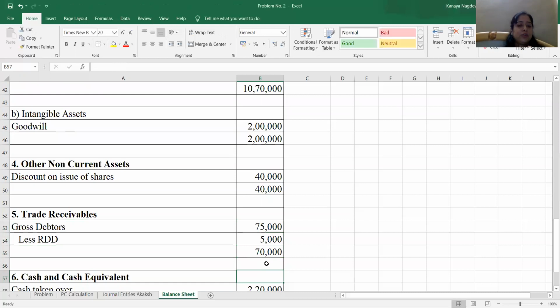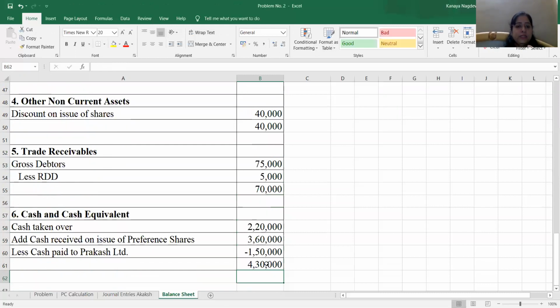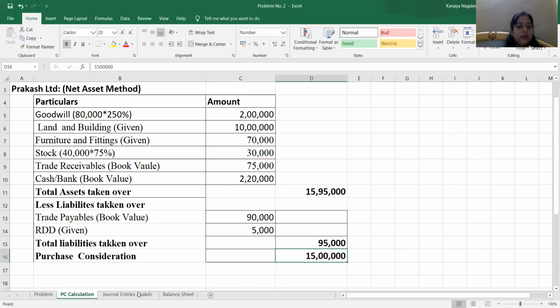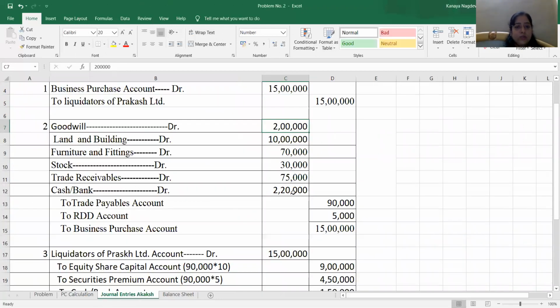Cash, we have to show a note. There were three entries related to cash. First, in the journal entries we have said cash taken over is 2,20,000. Cash is debited, so cash is our asset. It has a debit balance of 2,20,000. Whenever we credit it, we deduct it.